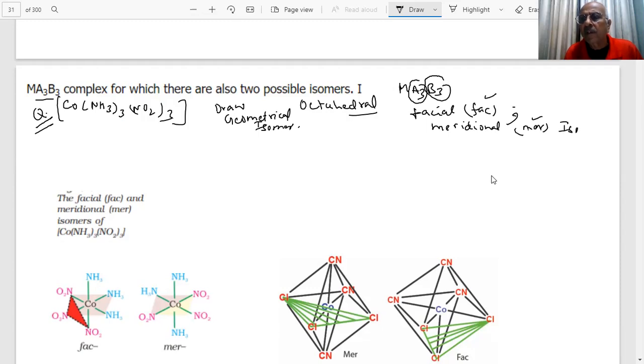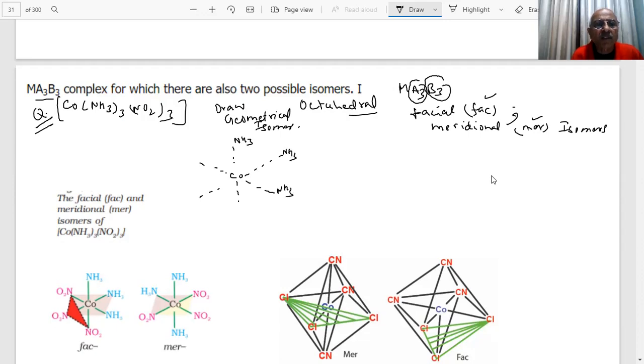Important question, student. It was given in the board. How will I draw that? No problem, I will do it. What do I do always? Cobalt. How many lines am I drawing? Like this. This line you can draw, student. Now I will put these 3 NH3 on the same side. 1, 2, 3.